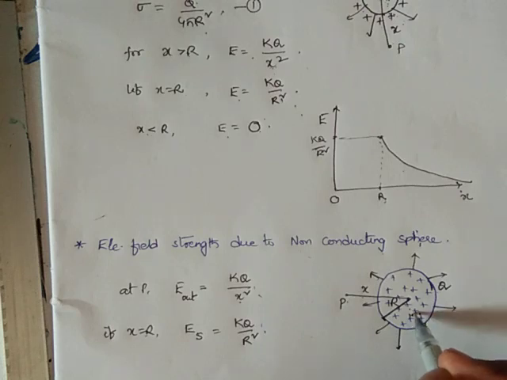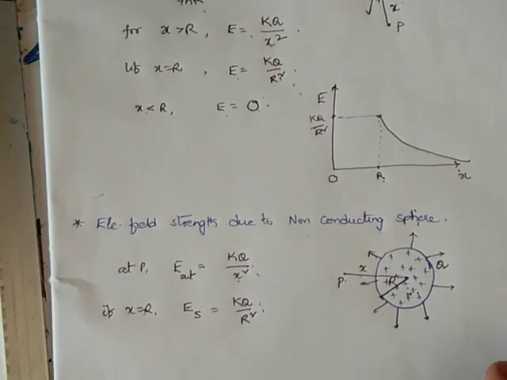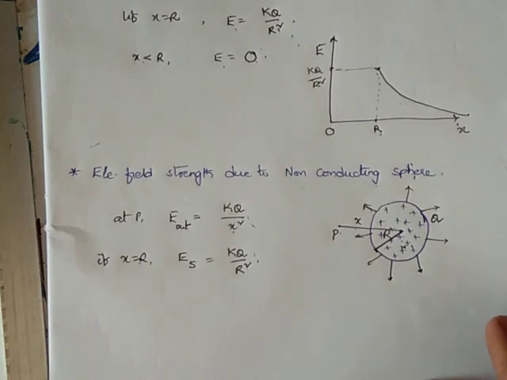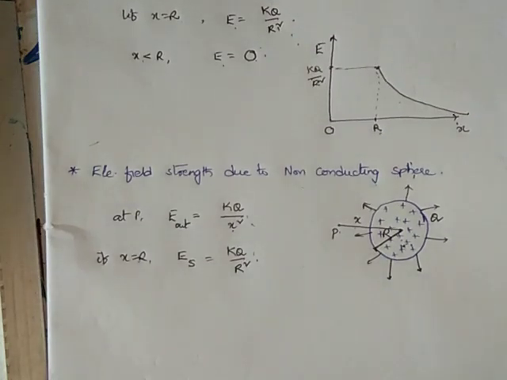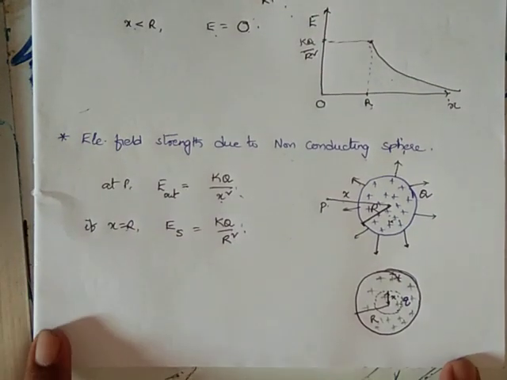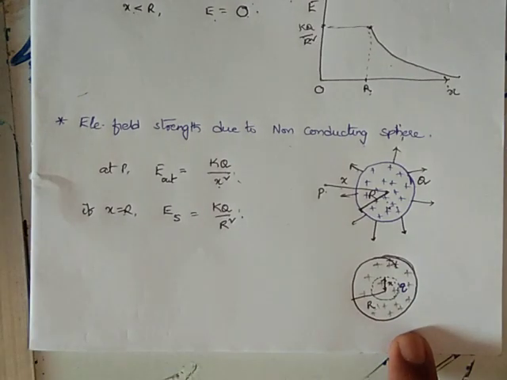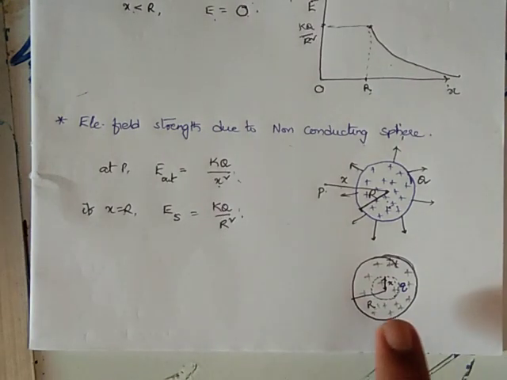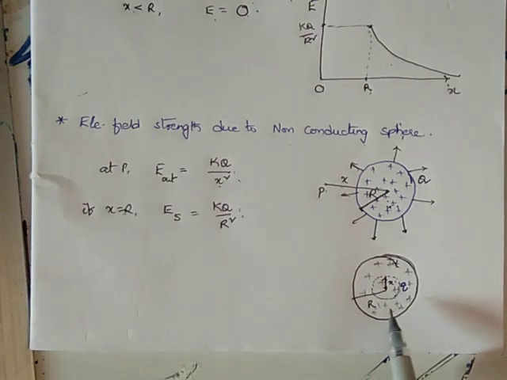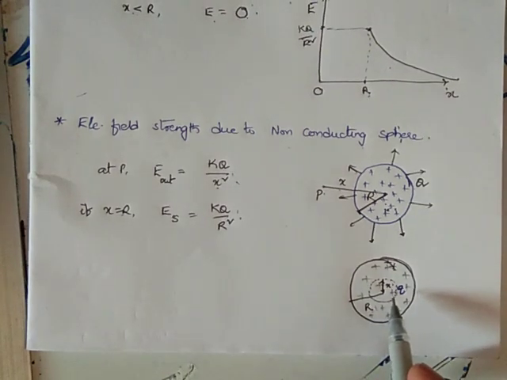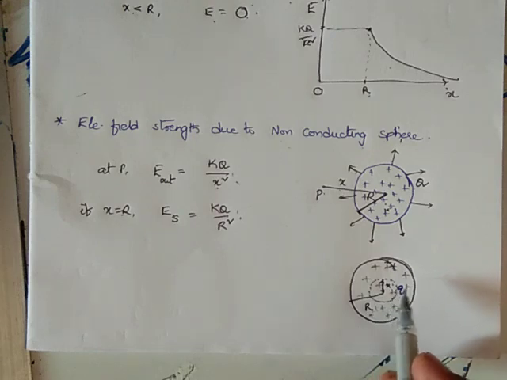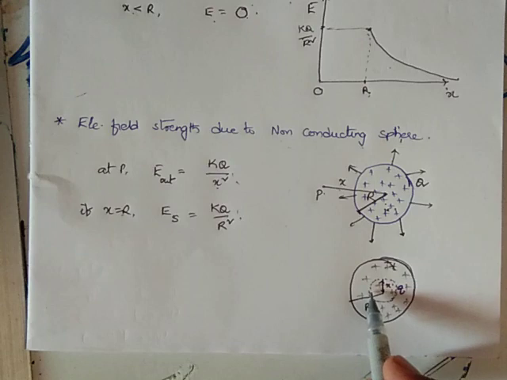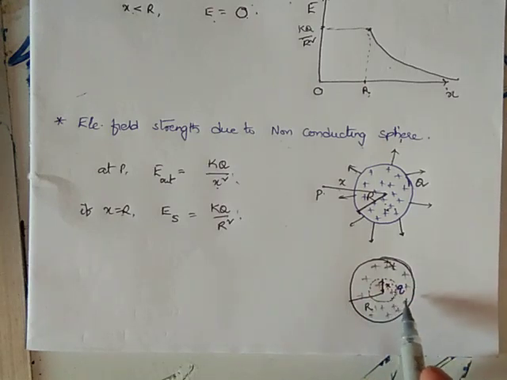So for this I am redrawing this diagram in another way, to find the field intensity inside the non-conducting sphere. Here I am assuming a shell, a small part, of radius small x, where a small charge q is located.